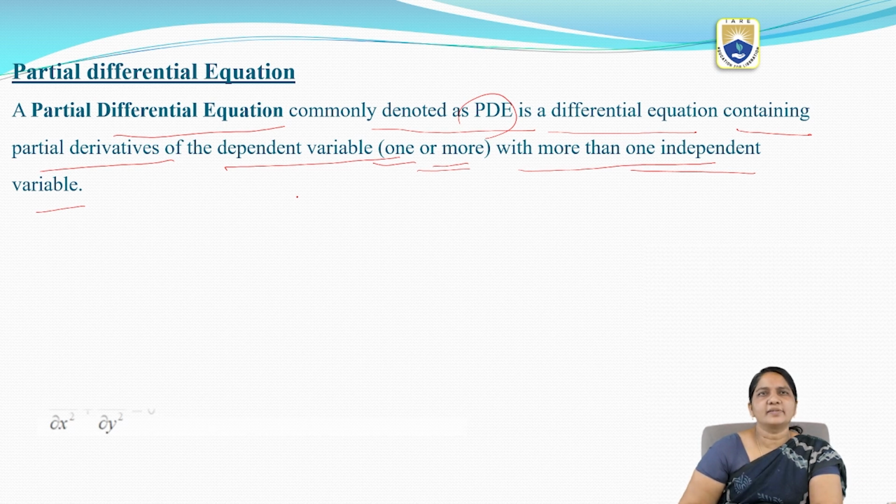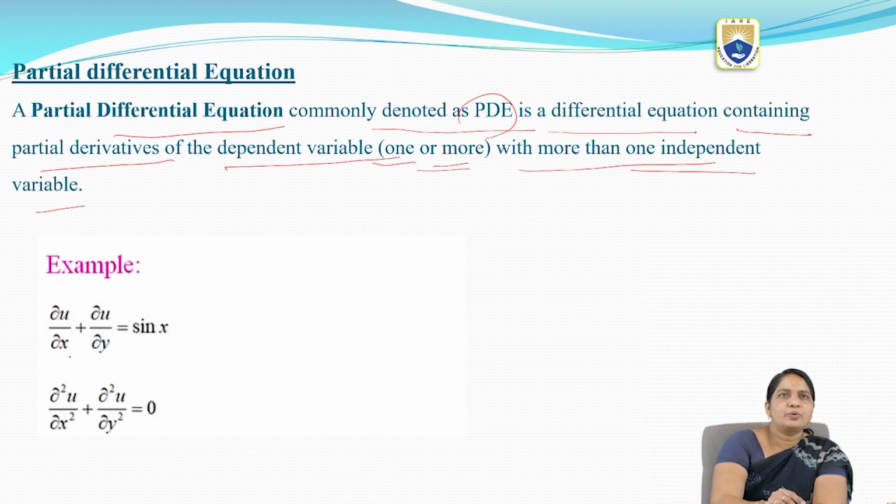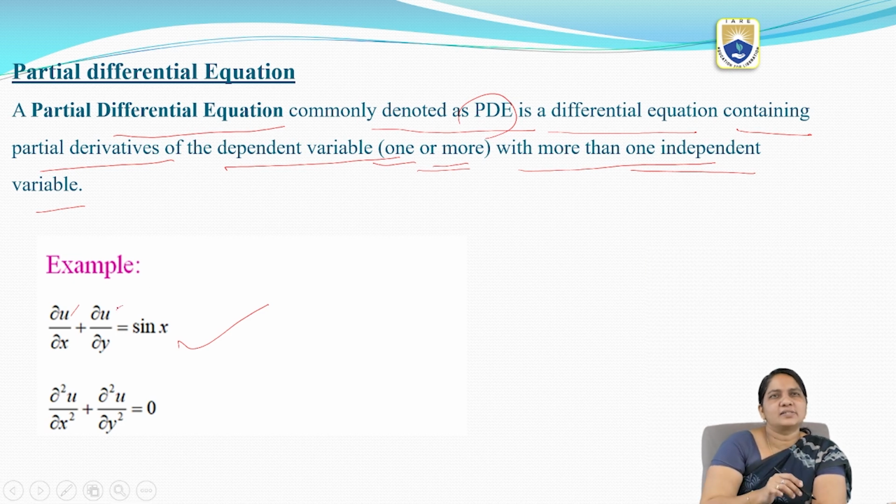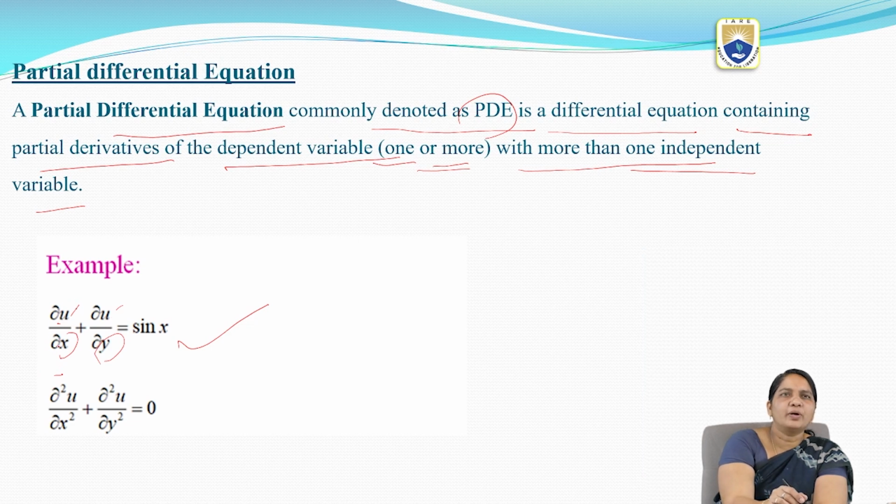You can observe the example: dou u by dou x plus dou u by dou y equal to sin x.